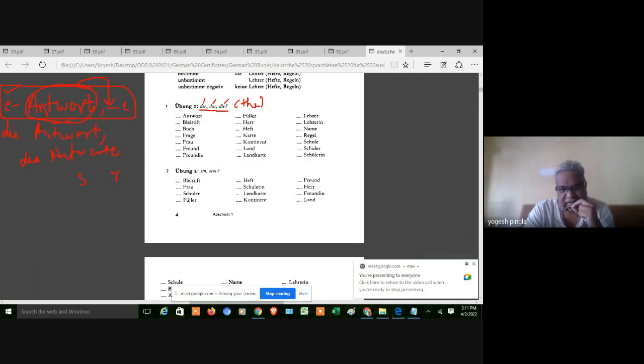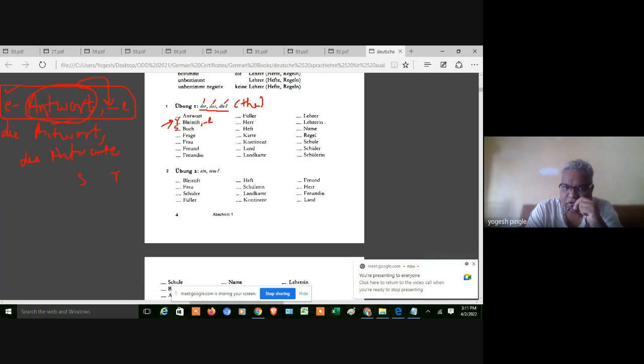Instead of die, they will write e. And for the plural form shortcut, it is dash, meaning same as this, and what you are adding is e, er or en, like that. So this is the way you are going to write it out. Now let's say Bleistift. Der Bleistift, so here I will just write r. Der Bleistift, comma, die Bleistifte.